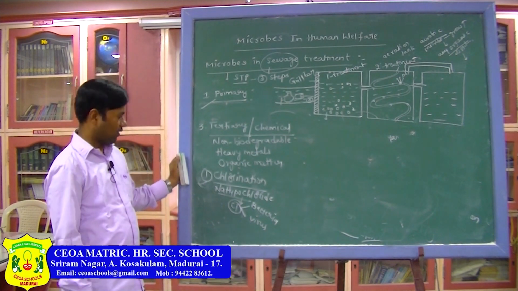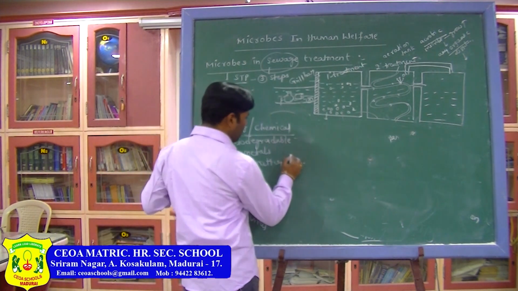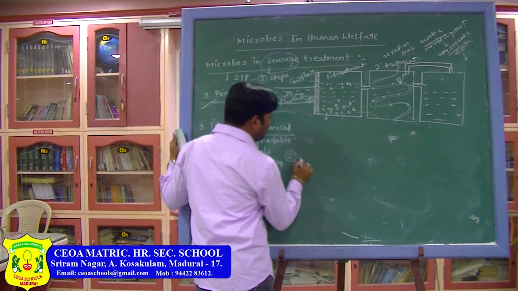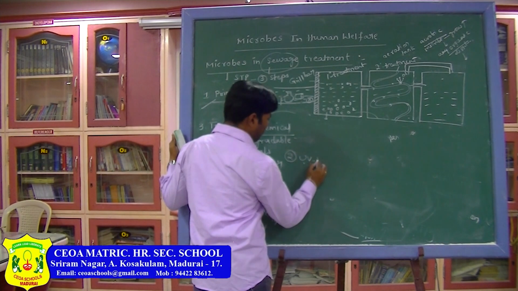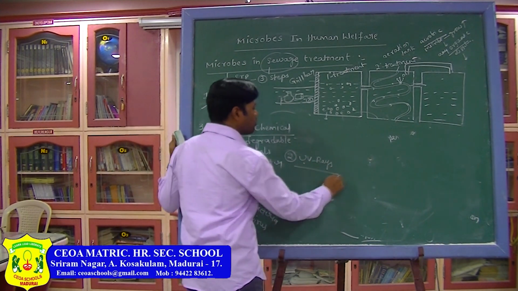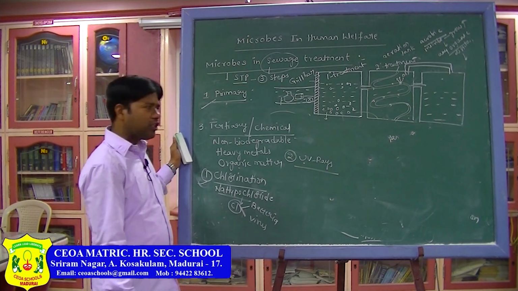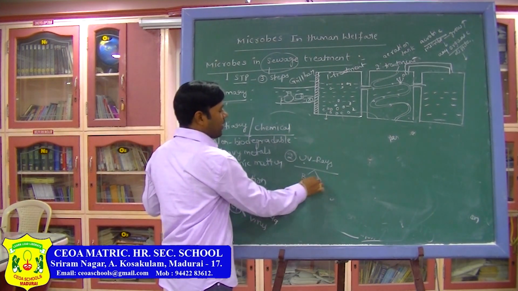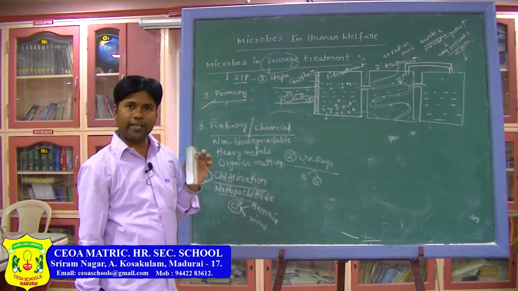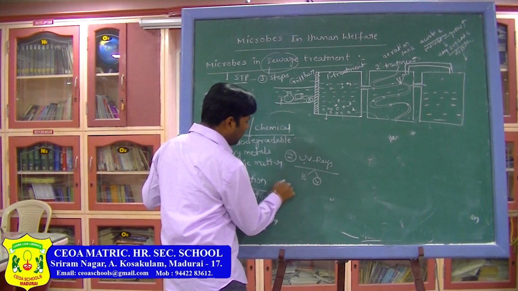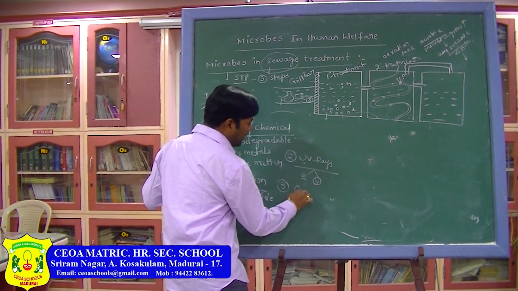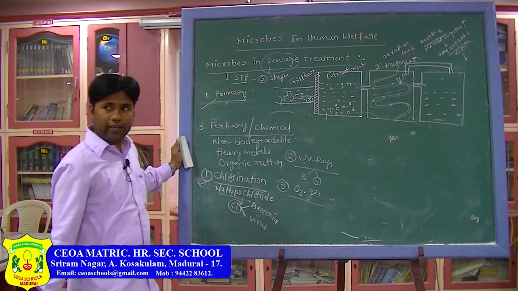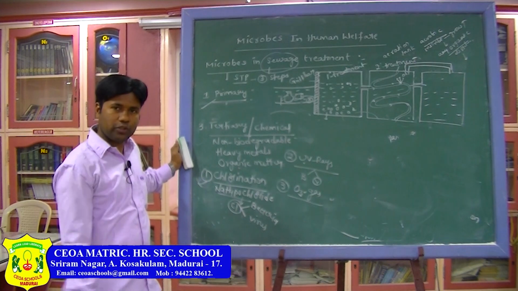So through this process we can get drinking water. After that, one more step after chlorination: you can even expose this water to UV rays. Through the UV rays, here also microbes like bacteria and viruses will be killed. Okay. One more process, that is ozone gas. For this water we can even expose it to ozone gas.